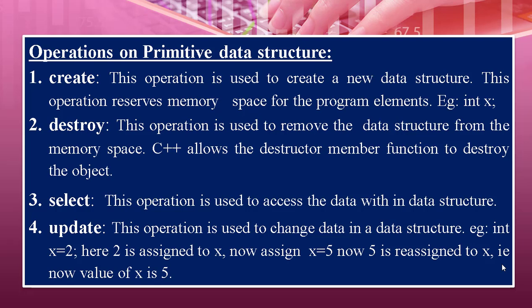The next operation is update. This operation is used to change data in the data structure. For example, x is equal to 2, so x is assigned 2. Now you are reassigning the x value as 5. Previously you had assigned 2, but later you are updating that value to 5. Now the value of x is 5 and it is not 2. That is called the update operation. So you are modifying the data which is there in the data structure.